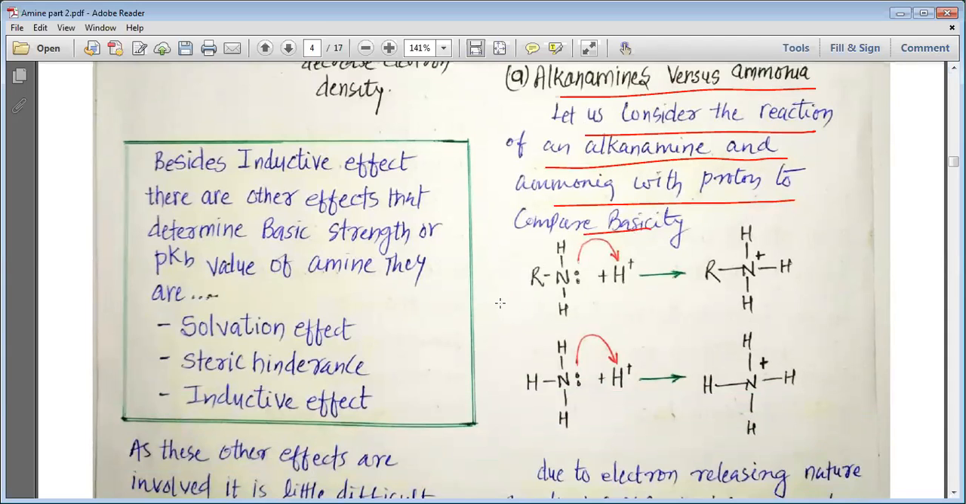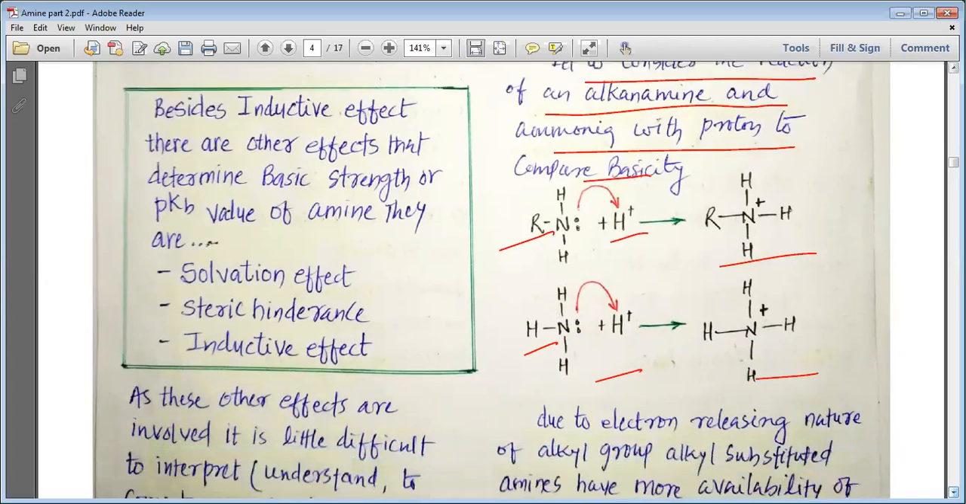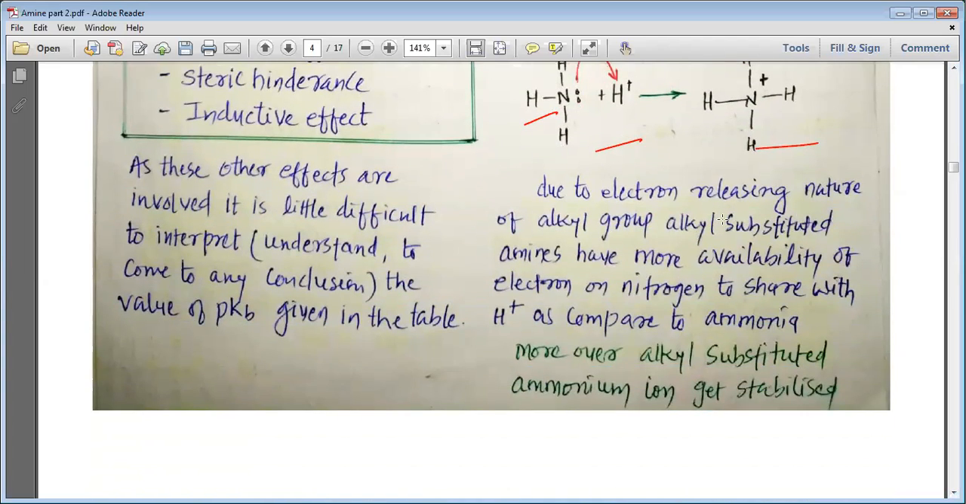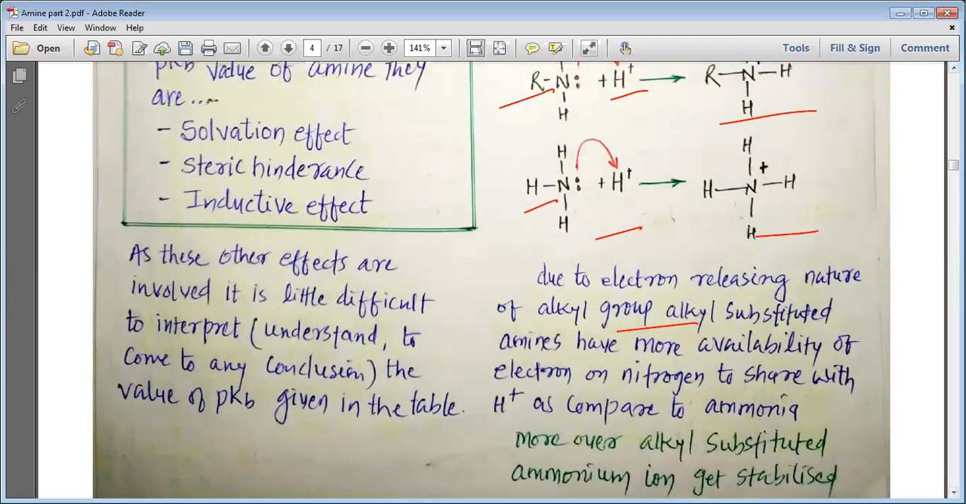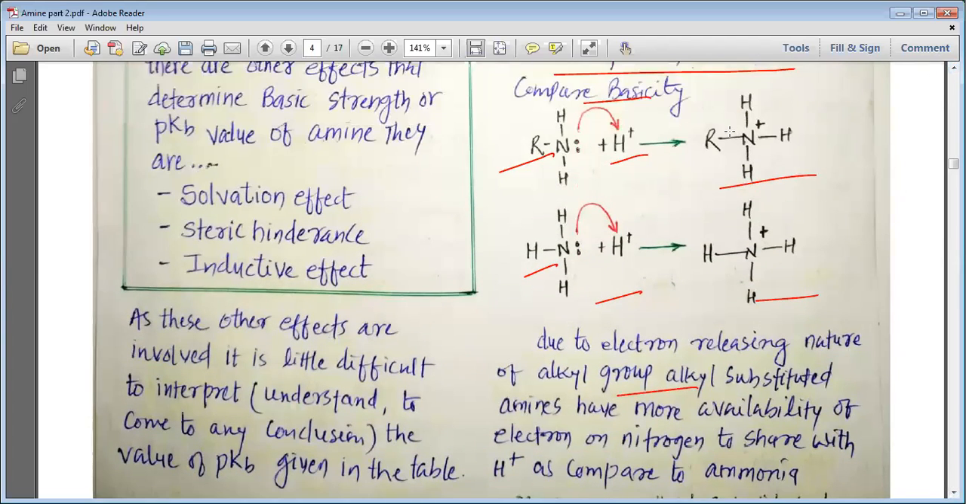You can see here this is the alkyl amine, whereas this is ammonia. First, the alkyl amine reacts with H plus to produce the substituted ammonium salt. Ammonia also produces the NH4 plus salt. Due to the electron releasing nature of the alkyl group, it increases the density on nitrogen, whereas hydrogen has an electron withdrawing, not donating, nature.